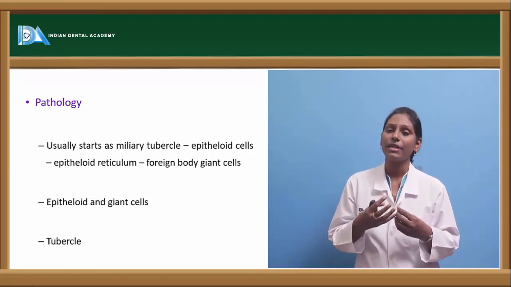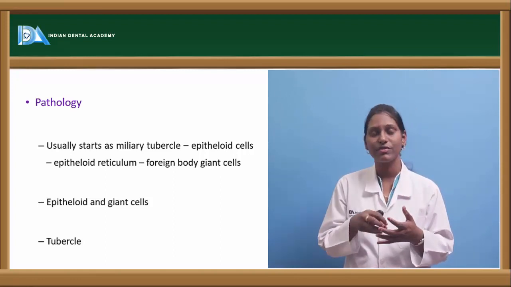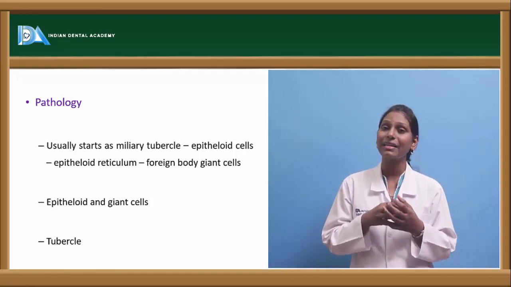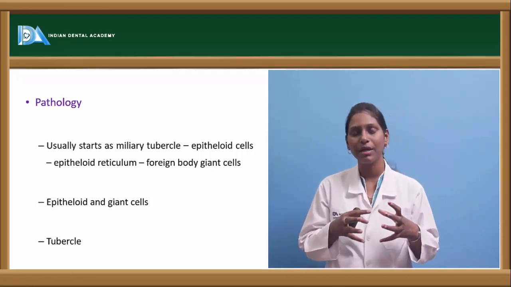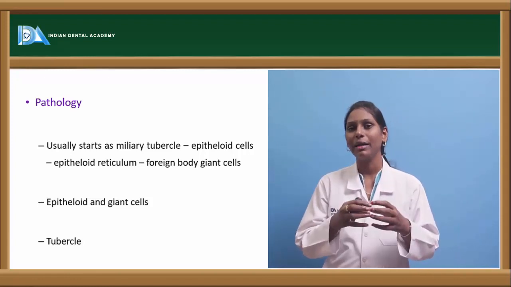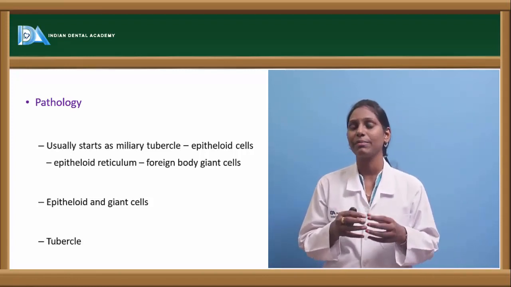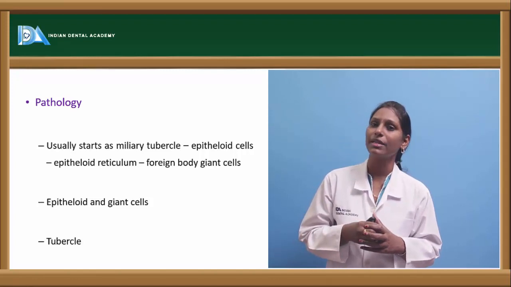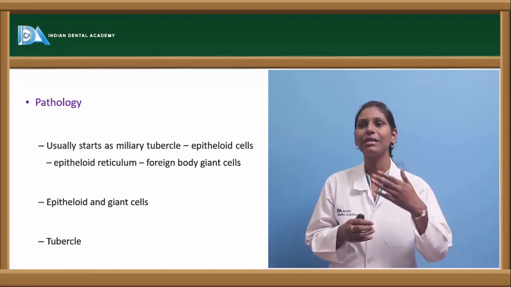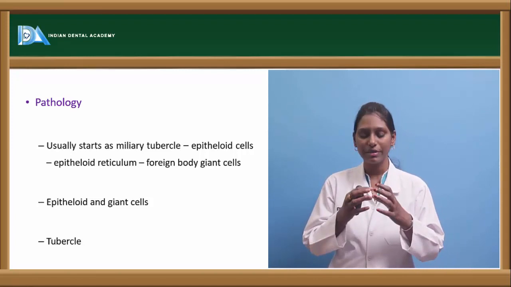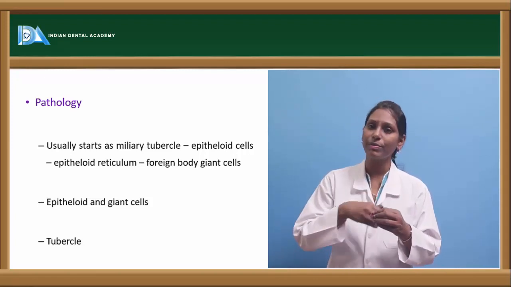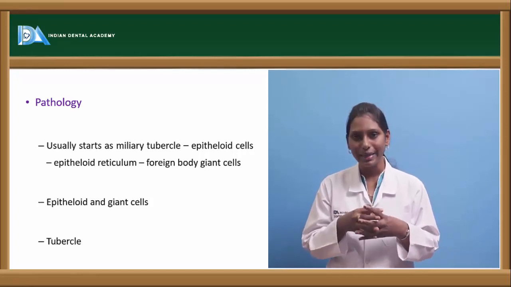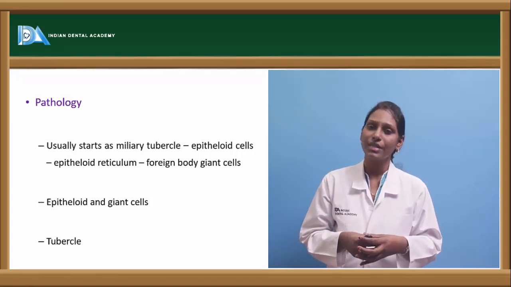When this increased phagocytic action is present, it eats away the cells near it, the cellular debris, and the histiocytic cell increases in size. It gets swollen up and acquires an epithelioid shape. Because of its shape, it is called an epithelioid cell. In this epithelioid cell, we have clear cytoplasm with a vesicular nucleus. In course of time, within the tubercle, with a number of epithelioid cells at the surroundings, a few of these epithelioid cells coalesce. They fuse to form giant cells.